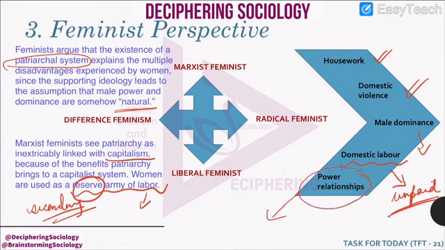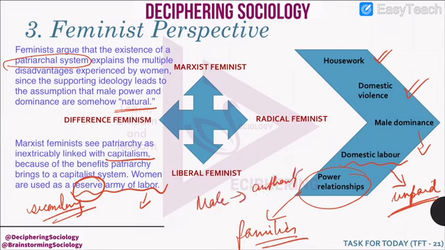Also, there is an element of power relationships in families. What power relationships? The male member possesses authority and power as well as prestige, while the female member is subordinated and exploited.